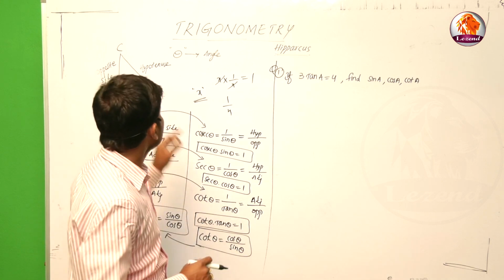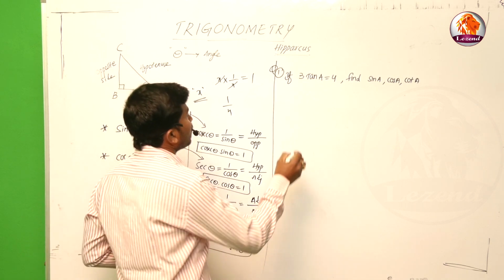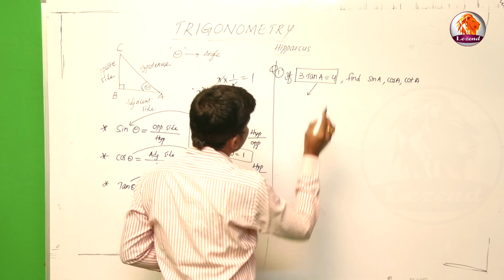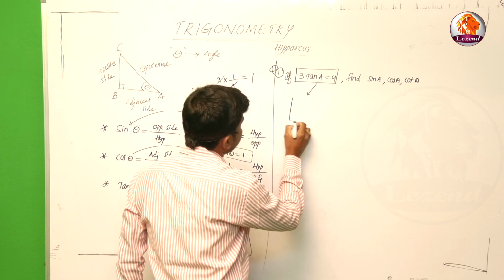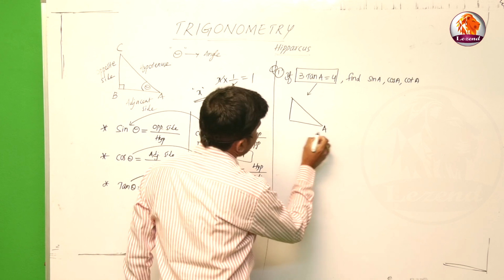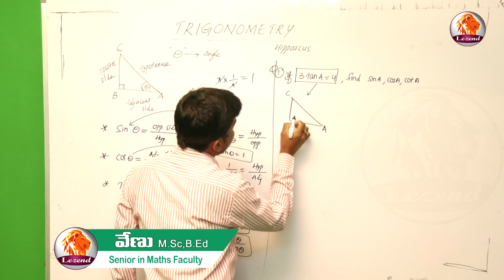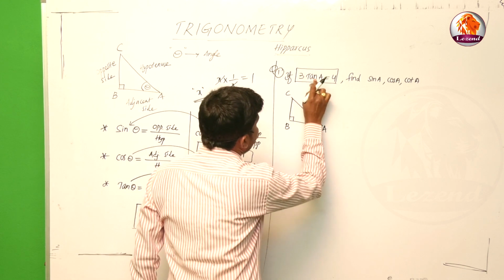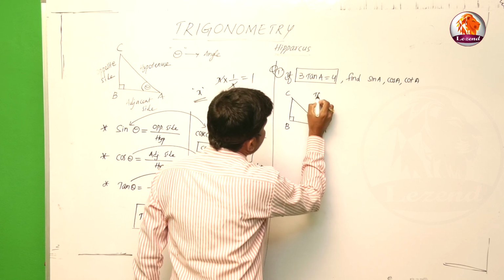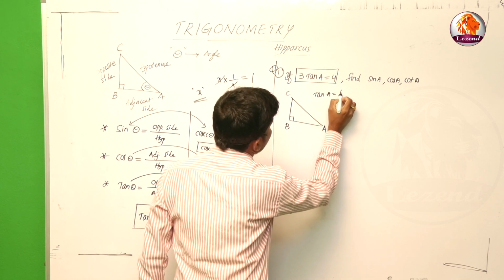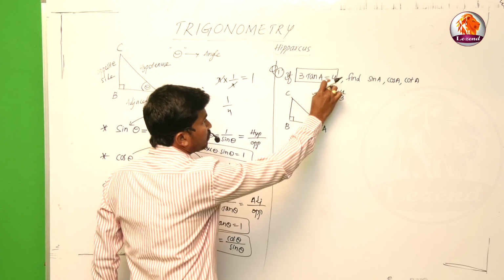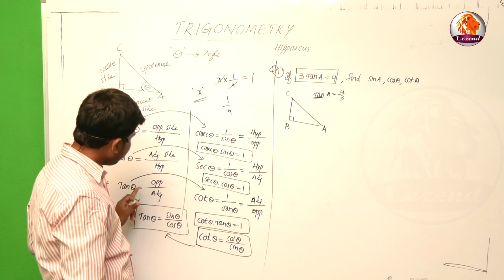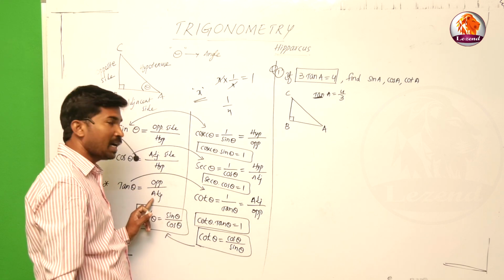The diagram is nothing but a right angle triangle. Given this hint, we can draw the diagram: right angle triangle ABC with right angle at B. Clearly they have given 3 tan A is equal to 4, so tan A is equal to 4 by 3. We know the tan concept: tan is opposite side by adjacent side.